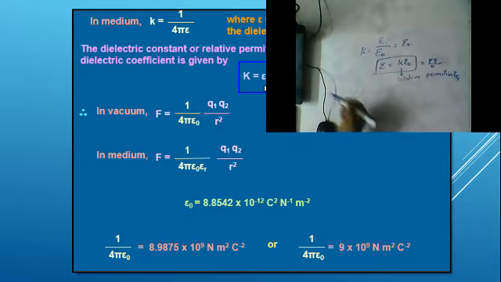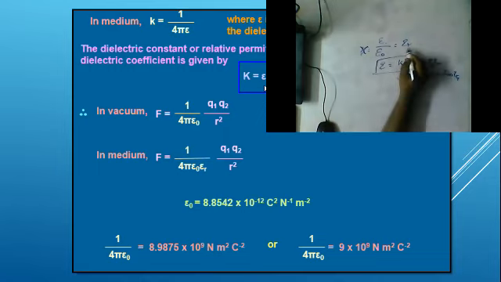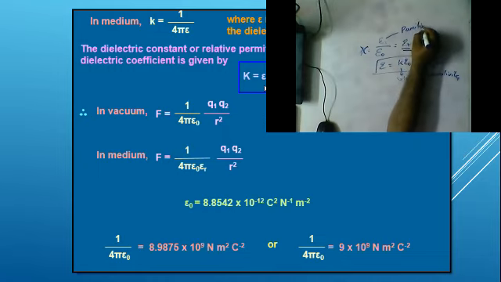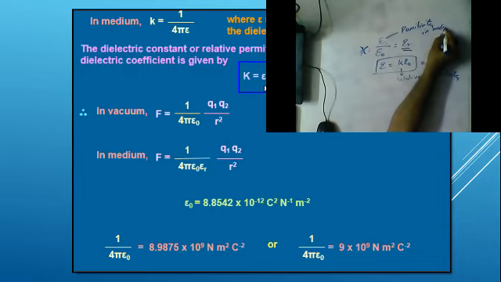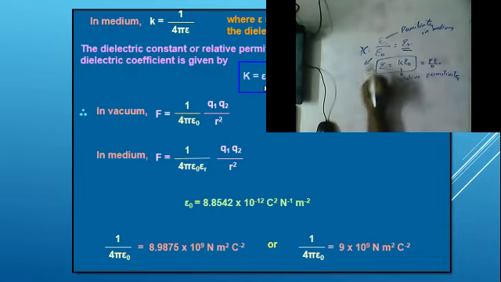So if you have confusion with respect to that K and this K, you can neglect this. We can write this as epsilon r. Epsilon r is equal to what, guys? Epsilon by epsilon naught. Epsilon is called the permittivity in medium. Epsilon naught is in free space. Guys, got it? And so this is the value.